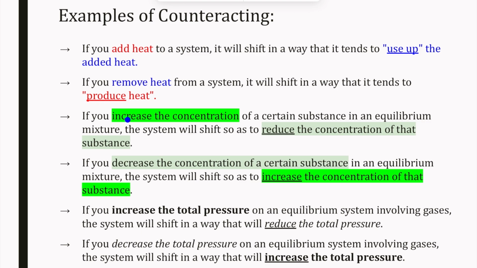Increasing concentration, the goal of the system is going to be to try and reduce the concentration of that substance, and everything else is also going to have to respond in a way that supports doing this. Decreasing the concentration of something, the system is going to want to increase that to get back to equilibrium, and all the other pieces in the system are also going to work towards that goal. If we are dealing with only gases, then we do need to consider pressure. Increasing pressure in a system, the system is going to want to undo that by trying to reduce pressure, and vice versa.